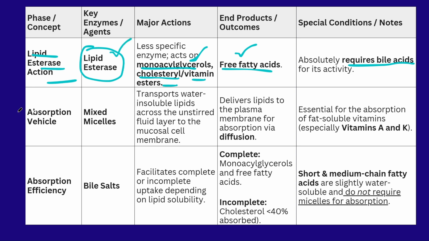After the process of digestion, there occurs the absorption. Here, the mixed micelles are helpful for the absorption. That means from the intestinal lumen, that is from the intestine, they will enter into the intestinal mucosal membranes for the absorption of the lipids into the bloodstream. So this process is called absorption.